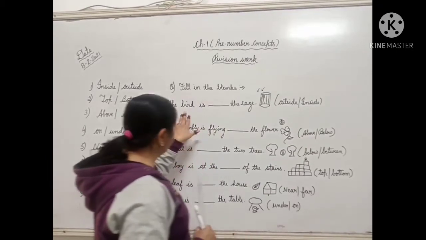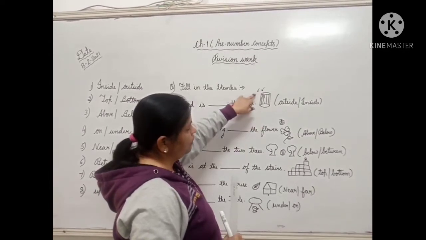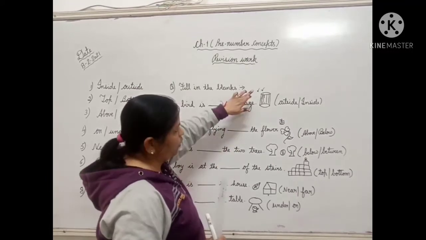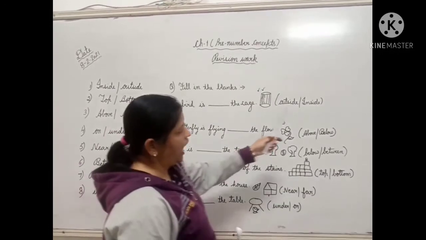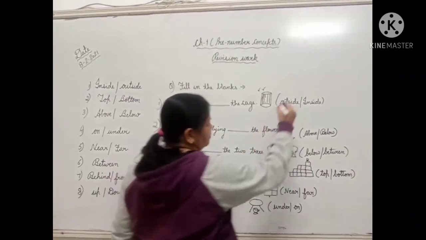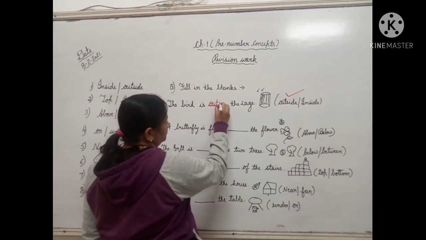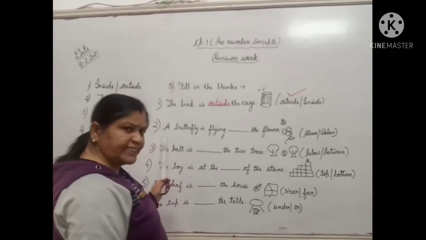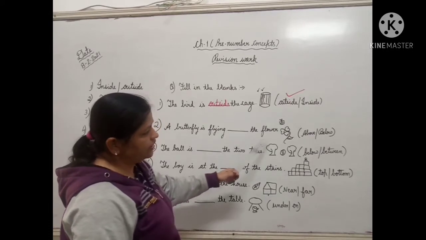Now read the sentence again. The bird is dash the cage. See the picture. Cage is there, bird is there. You can see the bird is inside or outside? Outside, because the bird is not inside the cage, it is outside the cage. So the correct option is outside. So put the right on the word outside and write down the spelling of it. O-U-T-S-I-D-E, outside.